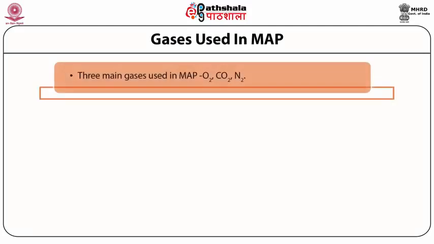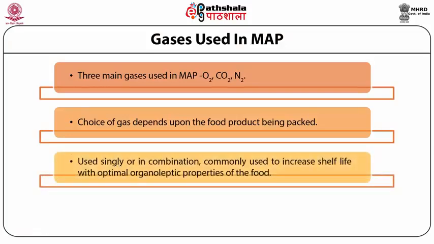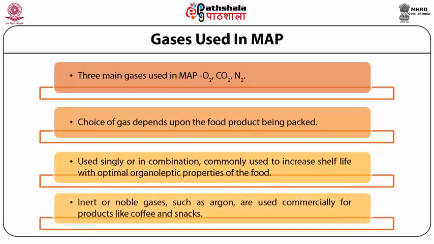The three main gases used in MAP are oxygen, carbon dioxide, and nitrogen. The choice of gas depends on the food product being packed. Used singly or in combination, these gases are commonly used to increase shelf life with optimal organoleptic properties of food. Inert or noble gases such as argon are used commercially for products like coffee and snacks. However, the literature on their applications and benefits is limited.